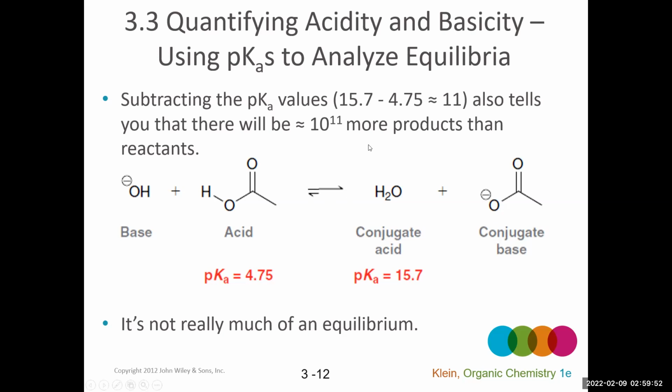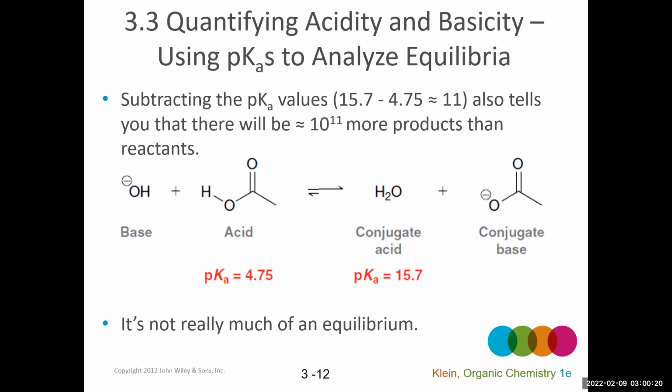And in solution, we're primarily going to have the products, or a large concentration of the products, and a very, very small concentration of the reactant. In Klein, sometimes he says that a difference of 10 or more in terms of pKa units is essentially an irreversible reaction, or we treat it as an irreversible reaction.